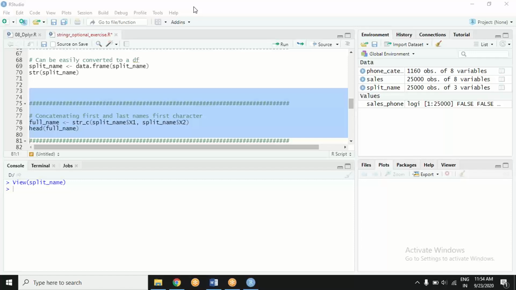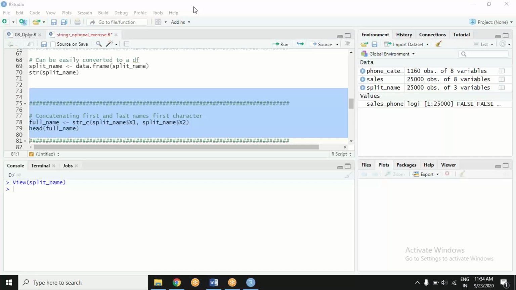Let's use underscore. Very fine. Everybody got this?